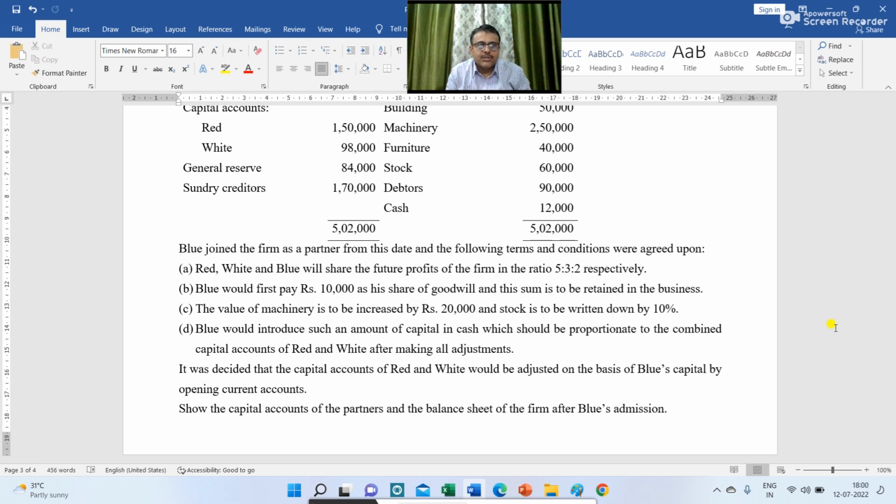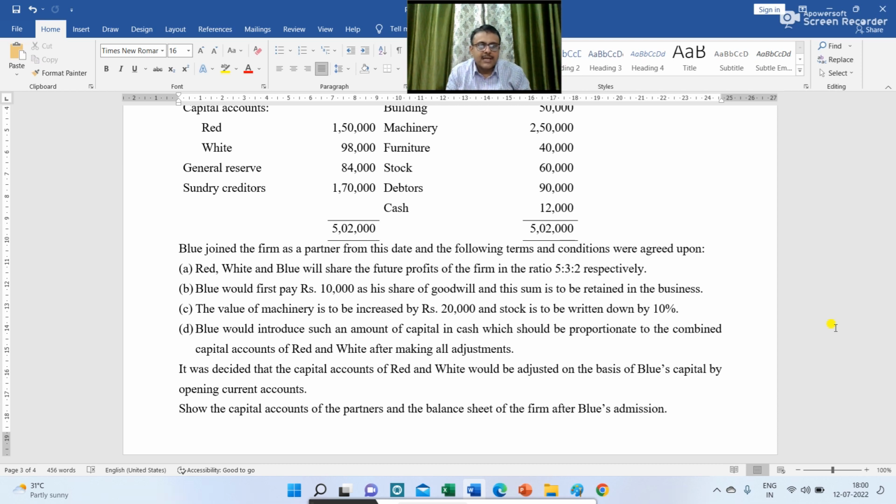The value of machinery is to be increased by rupees 20,000 and stock is to be written down by 10%. Blue would introduce such an amount of capital in cash which should be proportionate to the combined capital accounts of red and white after making all adjustments.